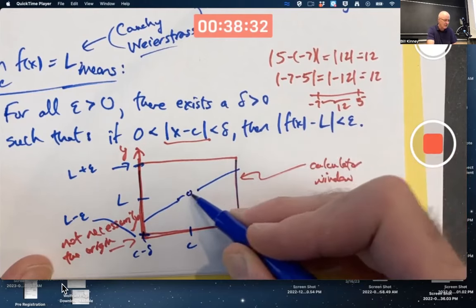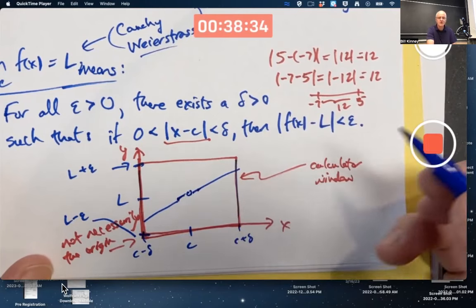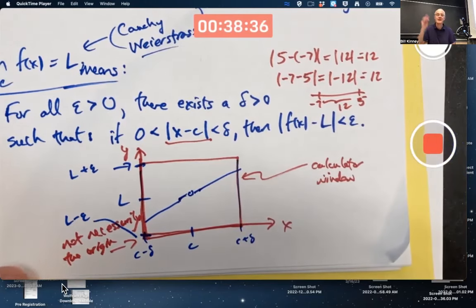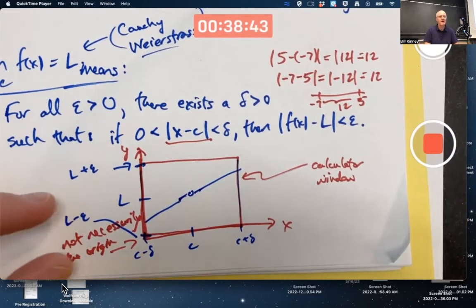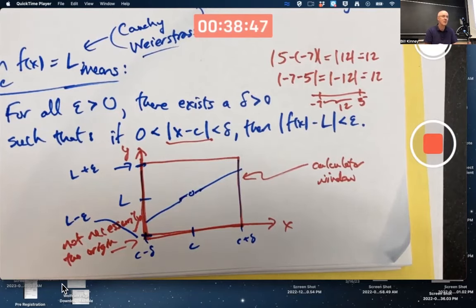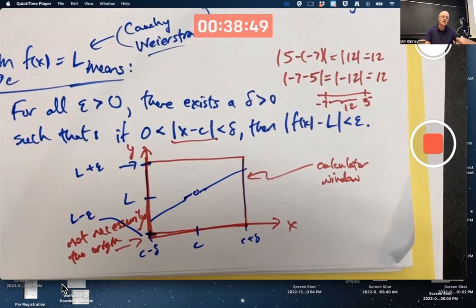Now, again, maybe it's got a removable discontinuity there. Maybe I'll go ahead and draw a removable discontinuity just for the sake of doing so. But it may not be a discontinuity. It may be continuous there. It's the fact that we can do this no matter how small epsilon is. We can find a delta that makes this definition work.